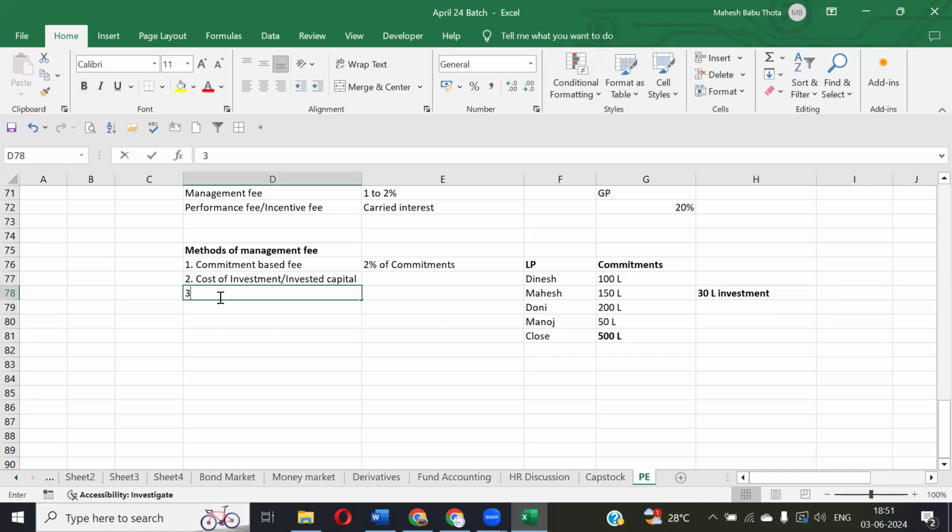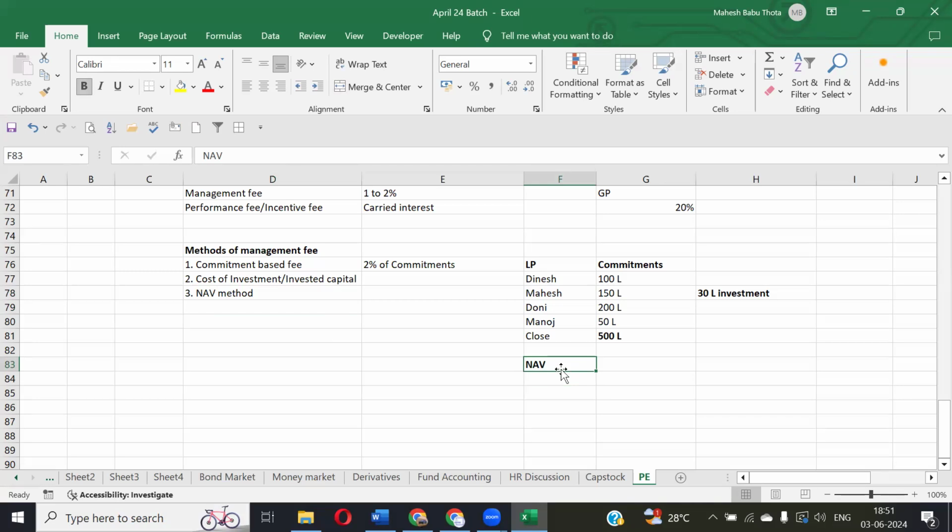Then one more method called NAV method. What is NAV method? For every fund, we do a valuation calculation for net asset value. First, we will calculate net asset value. How do you calculate net asset value? Total assets minus liabilities. Assets minus liabilities.